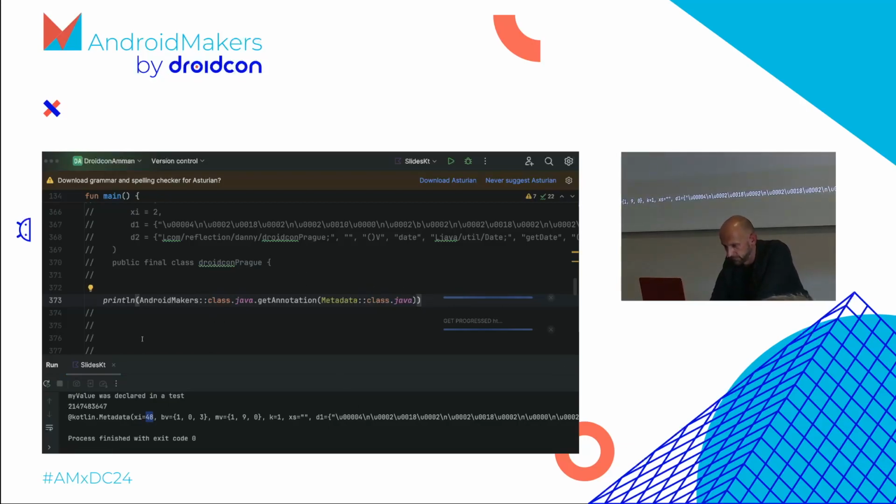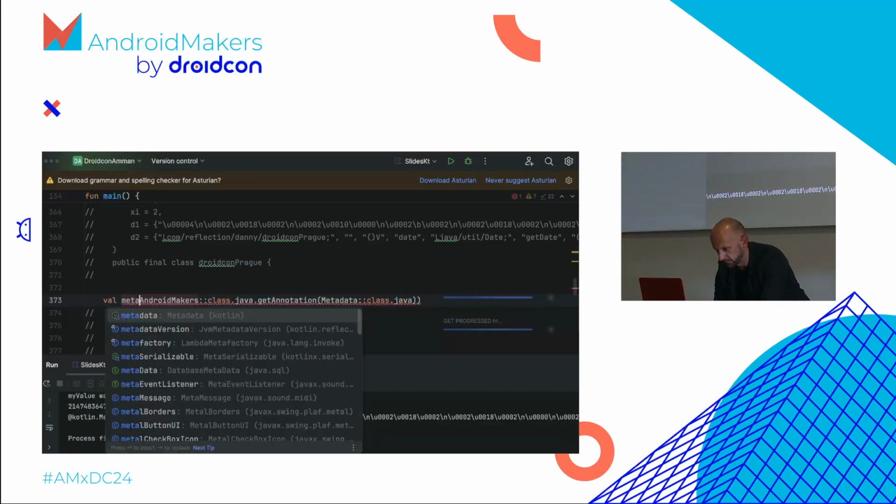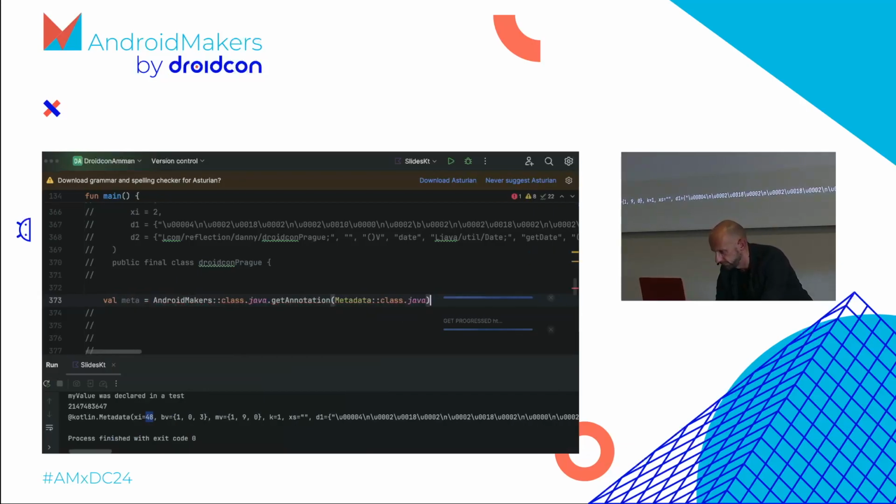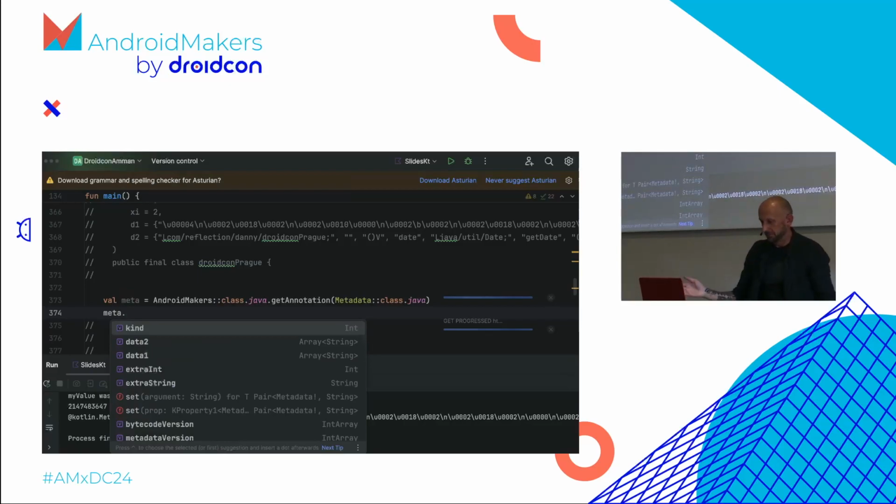Cool, so what do we do with it? Let's grab this metadata and put it in a variable. Let's call it just meta. Already nice, it's a nice class, right? It shows us data1, data2, and these extra ints. At least they have nice naming, so even without the documentation we just looked at, this tells us that K is probably kind for class. But we still want to figure out what data1 and data2 are.